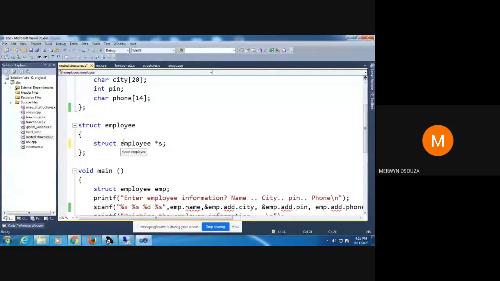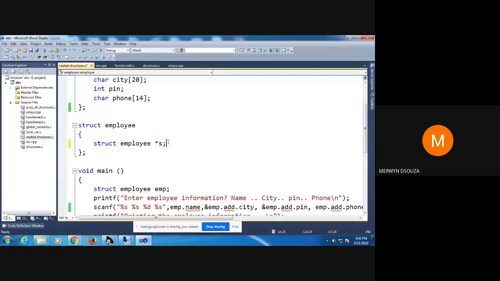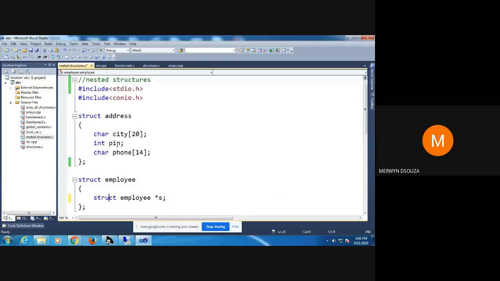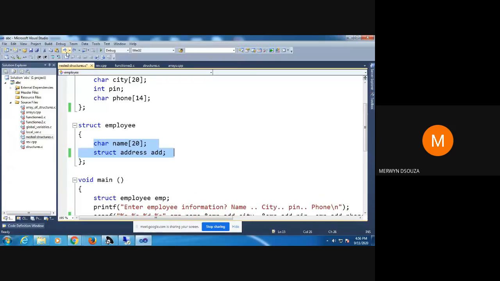So this is also known as nesting of structure, wherein, instead of declaring, you can see here I declared a variable outside. I could have declared a variable inside, but this is a special type of variable known as a pointer variable. When you are doing data structures, we'll be seeing a lot of something like this. I'm showing this example so you should be aware that we can declare one structure variable as a member of another structure. I hope you have understood what I've been trying to tell.